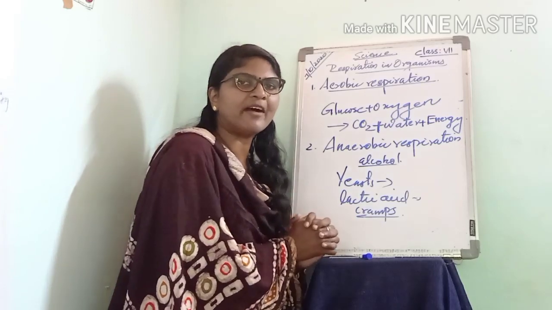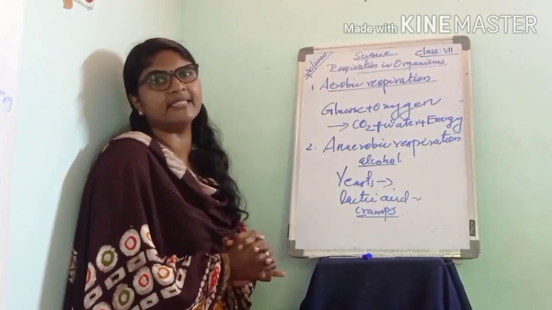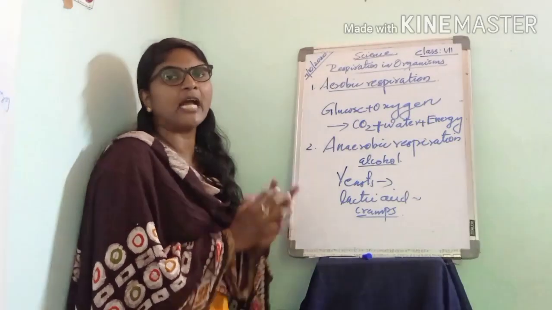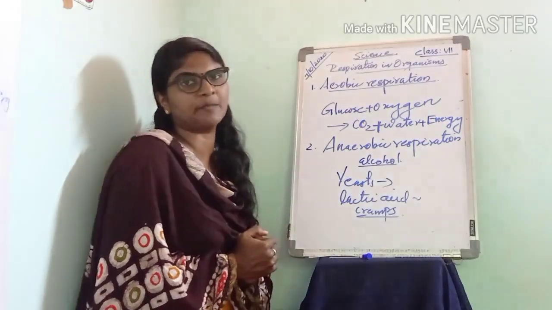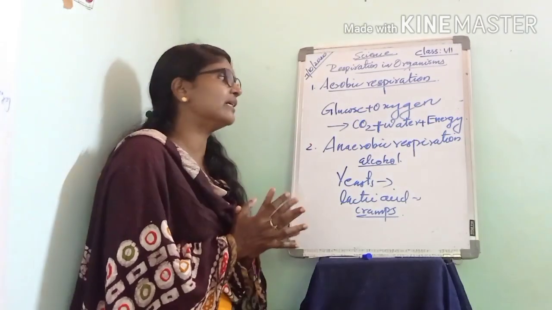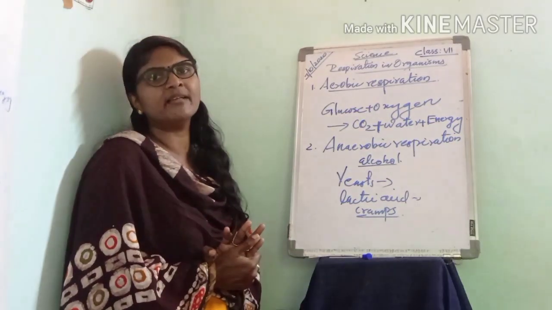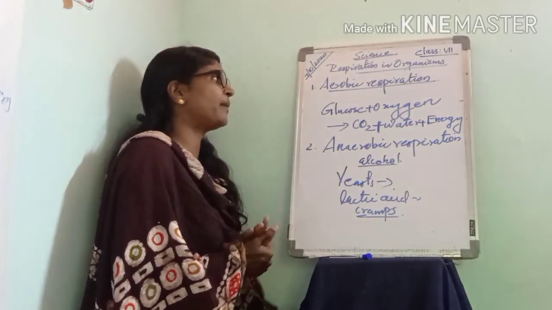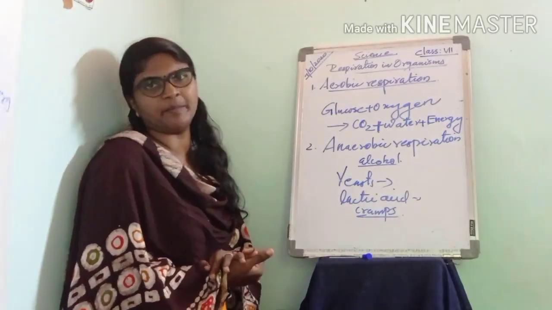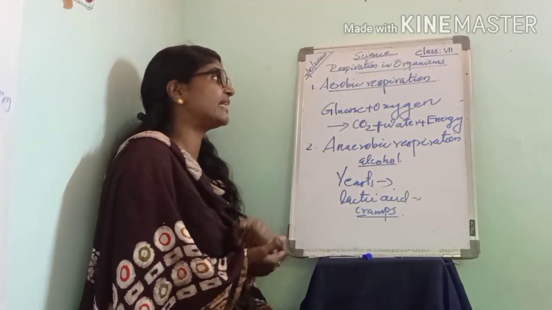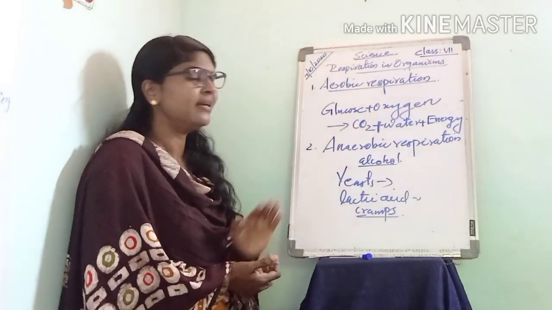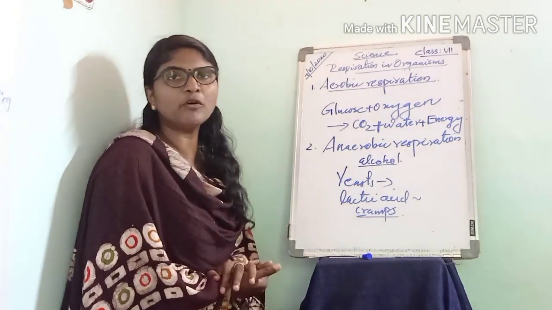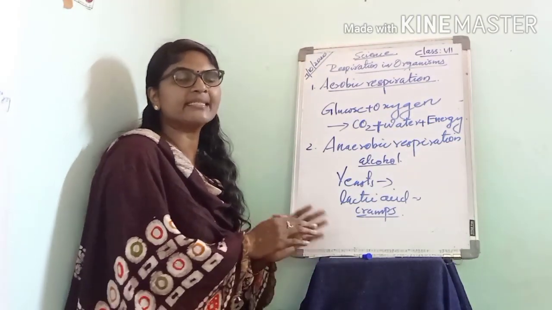In today's class we have learned about gaseous exchange, where gaseous exchange takes place in your body, and how it takes place. Also we have learned about cellular respiration and its two types, aerobic respiration and anaerobic respiration. Aerobic respiration takes place in the presence of oxygen, and anaerobic respiration takes place in the absence of oxygen. That is the end of today's class.